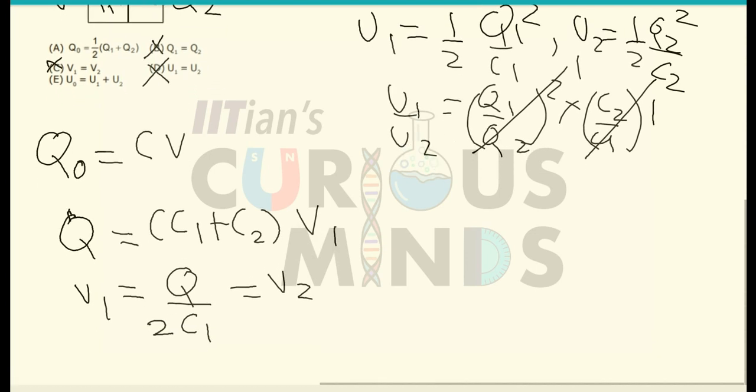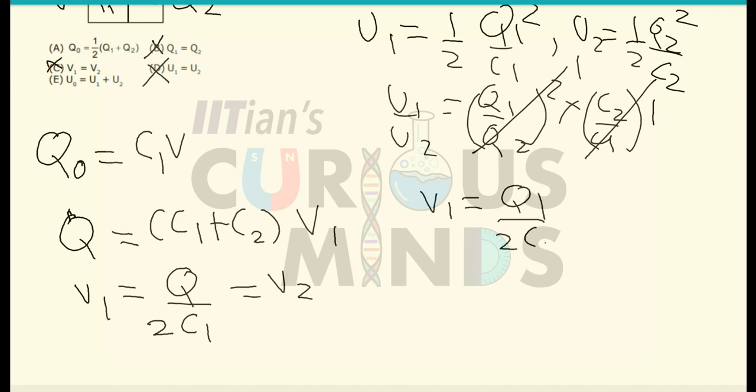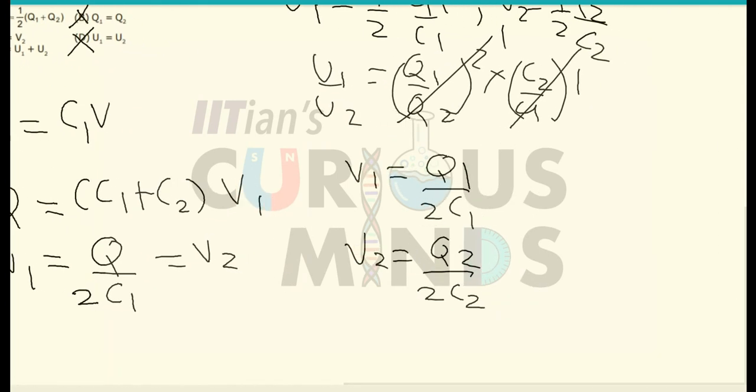After some time, what will happen in this case? Q naught is equal to C1 into V. So the potential across one, V1, is equal to Q1 divided by 2 C1, and V2 will be equal to Q2 divided by 2 C2. Now instead of C1 I will write Q naught by V, so V1 is equal to Q1 divided by 2 Q naught divided by V.